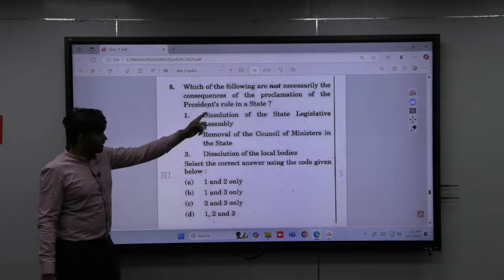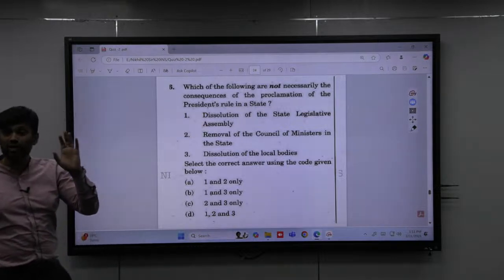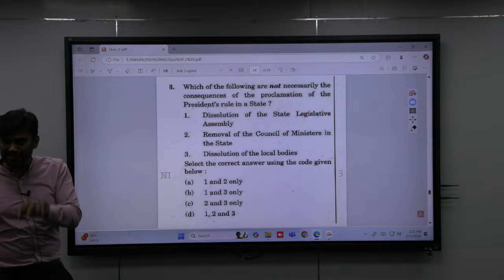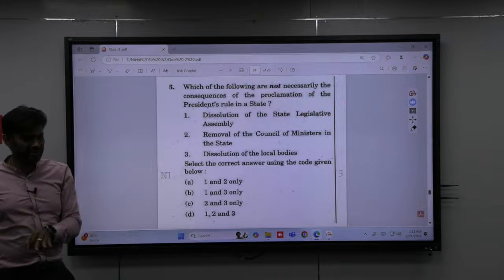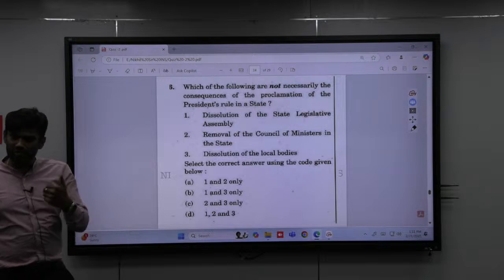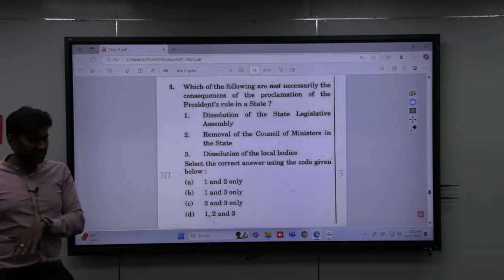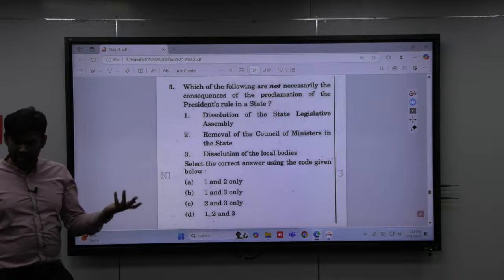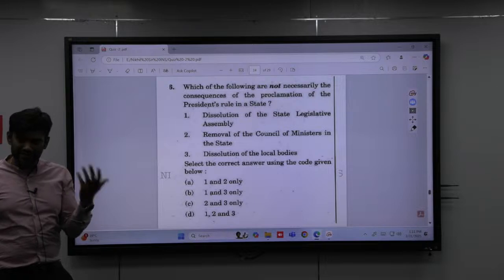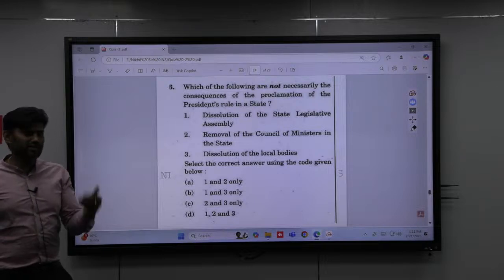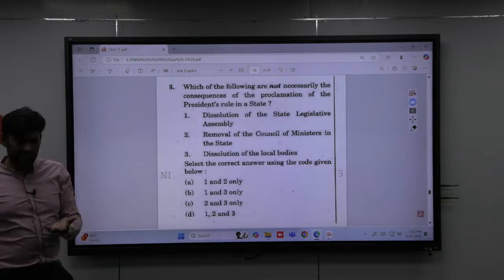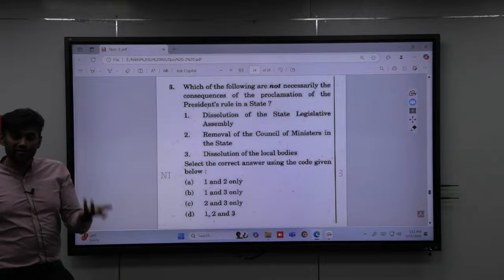So if you look here, dissolution of the state legislative assembly does not happen with proclamation of president's rule. It will happen with passing of the president's rule. President's rule, Article 356: who can proclaim president's rule? The President. On whose advice? The prime minister and the council of ministers. On what grounds? Broken mandate, hung verdict, or if the particular state government is not acting according to what the constitution says. President's rule has to be passed by the parliament within what time? Within 2 months.